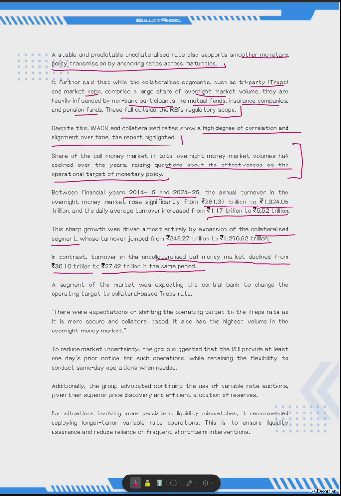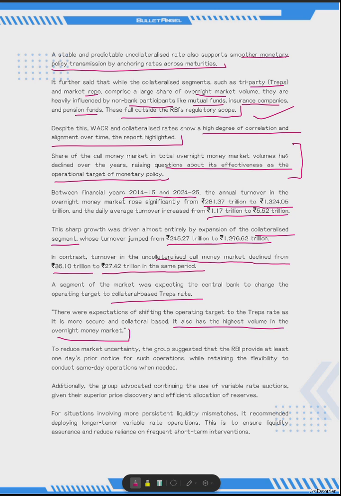A segment of the market was expecting the central bank to change the operating target to collateralized base TREPS rates. There were expectations of shifting the operating target to the TREPS rate, as it is more secured, being collateral based. It also has the highest volume in the overnight money market. But as we discussed, it is influenced by the credit risk, it is influenced by the counterparty risk, it is influenced by the participants which are not regulated by RBI. So because of that, weighted average call money has been retained as the operating target.